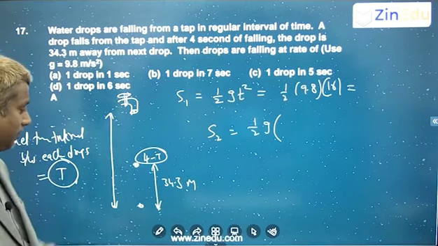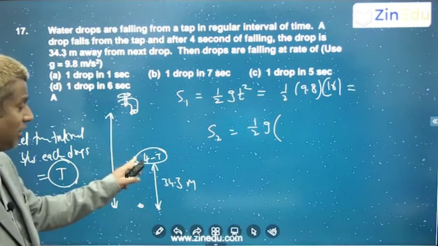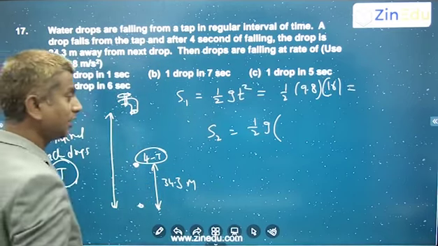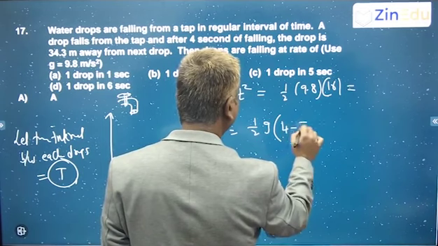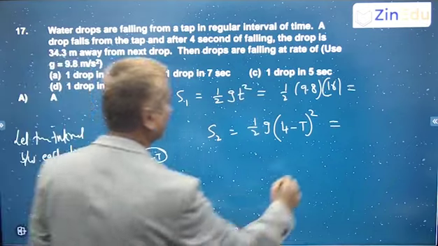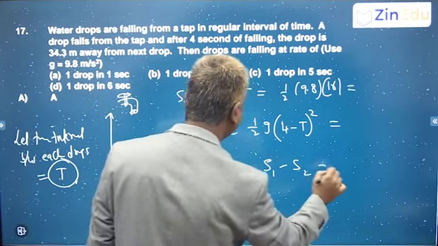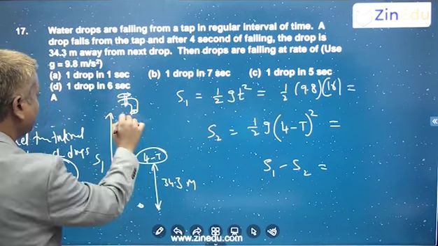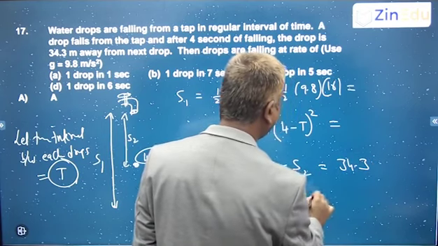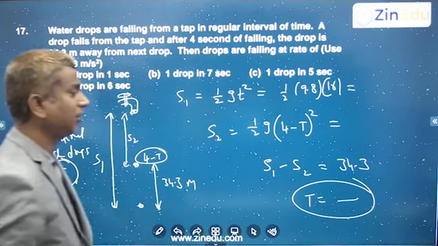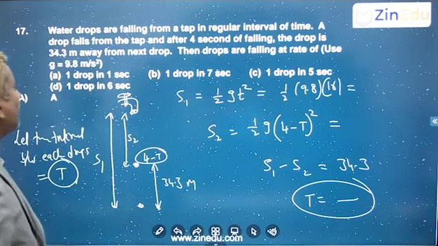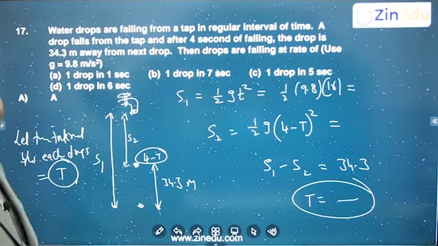Because after t seconds it will start, time lag. Okay, this has traveled for 4 seconds. This has traveled for less than 4 seconds, which is 4 minus t, where t is the time interval between the first drop and second drop, right? So half g into 4 minus t whole square. And that value is already given: they have given s1 minus s2. This displacement is s1, this is s2. S1 minus s2 is 34.3. So from this you can get the value for t. Easily you will get the value for t. That's the time interval between the drops. So once you know the time interval between the drops, we can get how many drops are falling in 1 second, right?